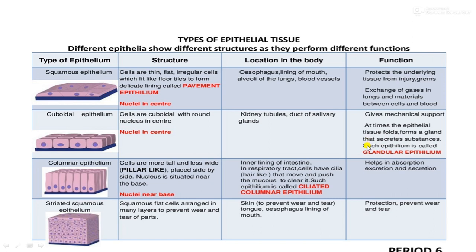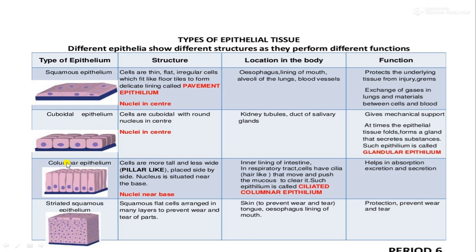Like that, many digestive enzymes are secreted. Gastric glands are there. These are all modifications of the epithelial cell. So when epithelial cells are modified for secreting substances, that is called glandular epithelium. Okay, so this is about the cuboidal epithelium.